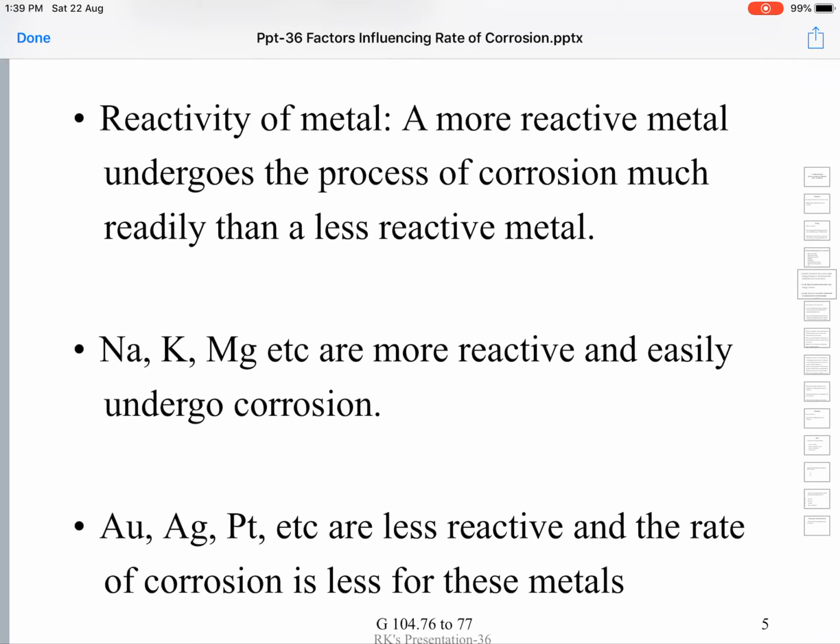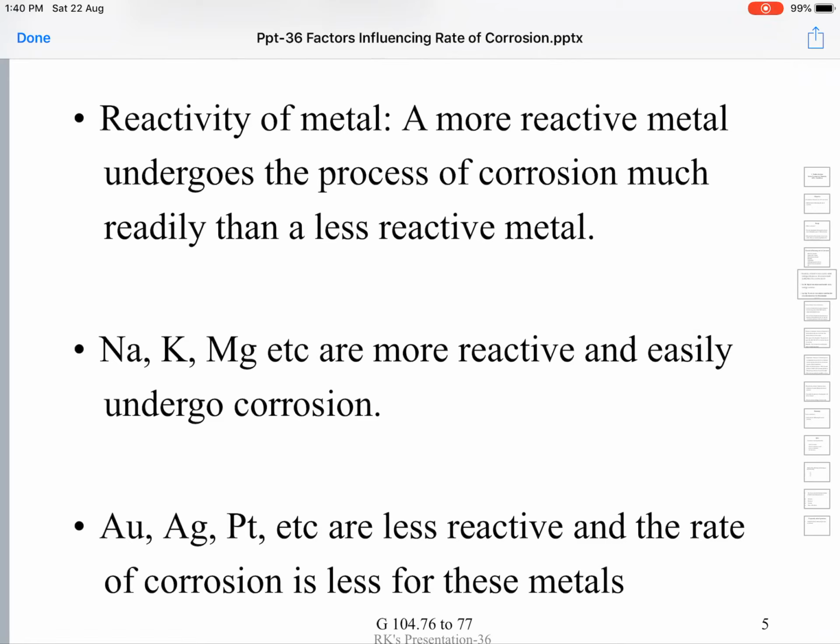Okay, we have to change the definition here in the case of these metals. Whereas metals like aluminium, silver, platinum, etc., we call noble metals because they show very little reactivity. In certain instances, they occur in nature in the metallic form itself because of their low reactivity.